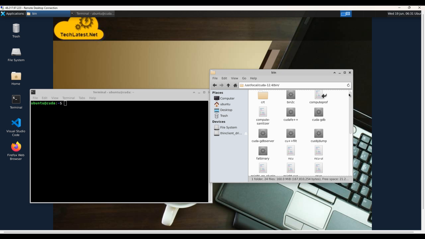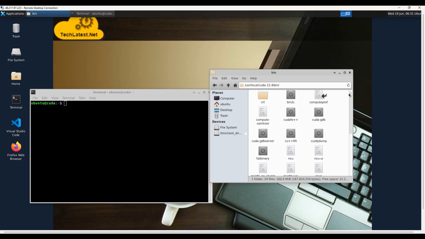Okay, if you're talking about the development workflow, you use CUDA FE++ to compile your CUDA application efficiently, ensuring that your code is optimized for GPU execution. If you're talking about debugging, leverage CUDA GDB to step through your GPU code, set breakpoints, and inspect variables, making it easier to identify and fix issues.